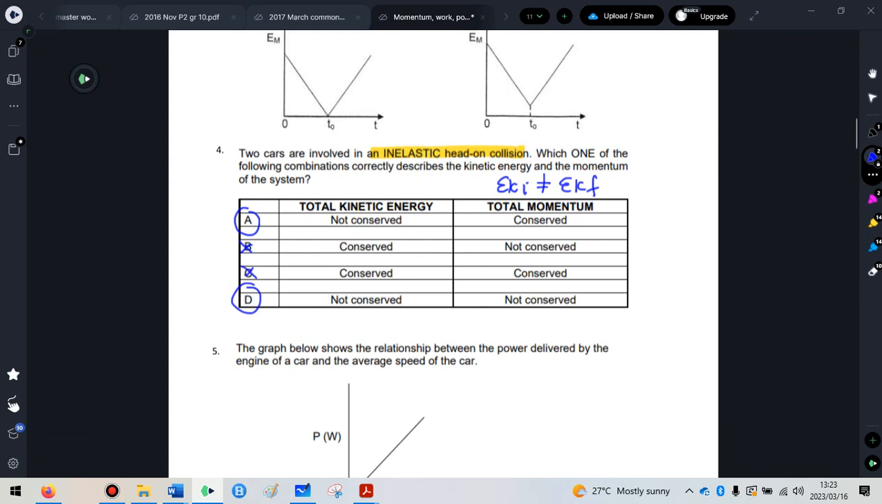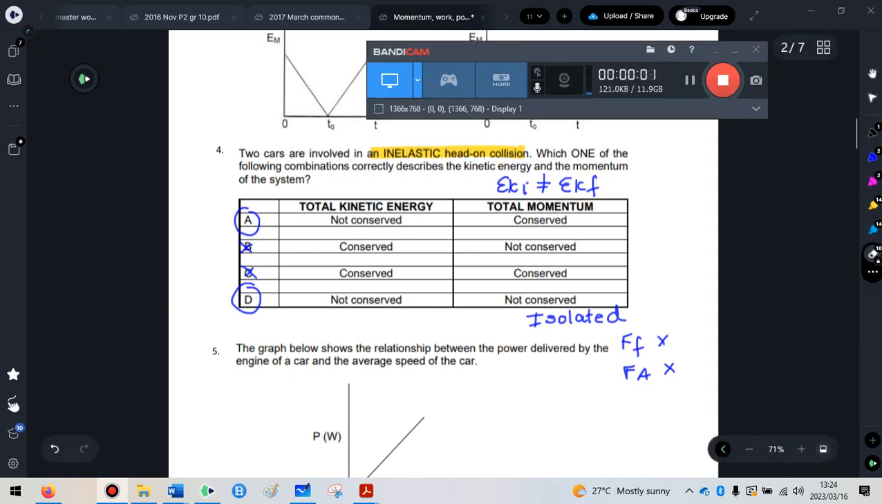Then we look at the momentum. Is the momentum conserved during the crash? Well, the collision is inelastic, but no one ever said that the whole situation is not isolated. By that I mean no one is saying that there's friction or an applied force or anything that is an external force that's going to affect the system. And if the system is isolated, in other words, there's no friction, there's no applied force, then my momentum is conserved. So that leaves us only with option A and D.